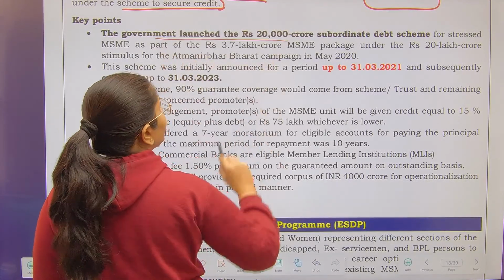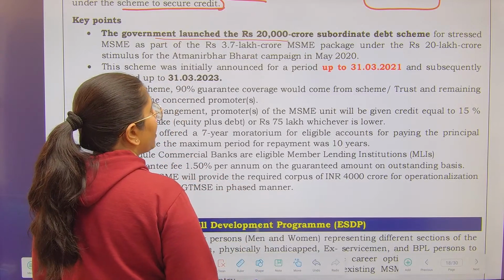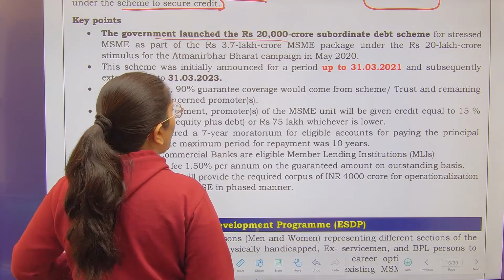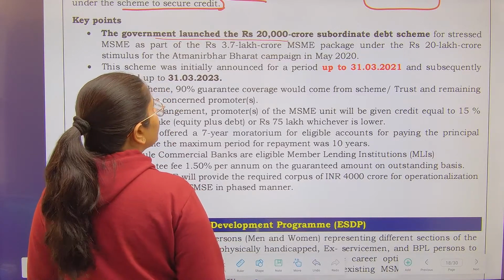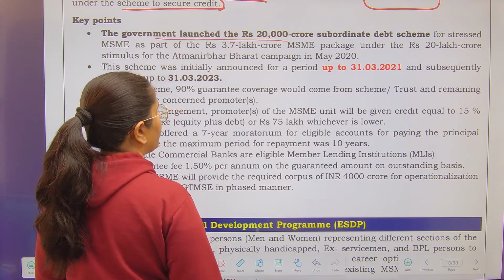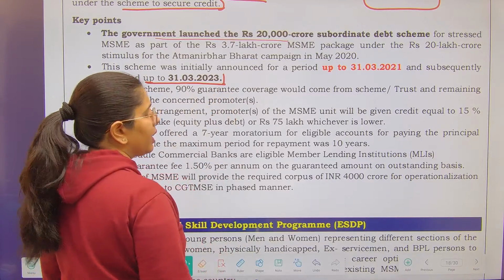Government launched the 20,000 crore subordinated debt scheme for stressed MSMEs as a part of 3.7 lakh crore MSME package under the 20 lakh crore Atmanirbhar Bharat campaign. The scheme was initially announced for a period up to 31st March 2021, but it got extended up to 31st March 2023.